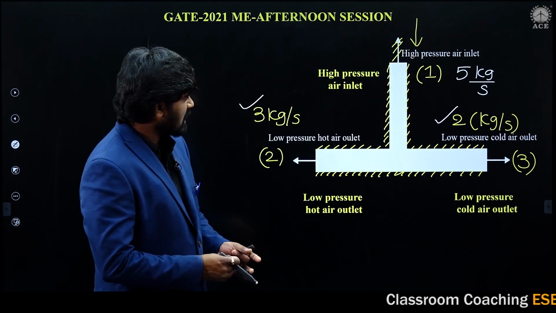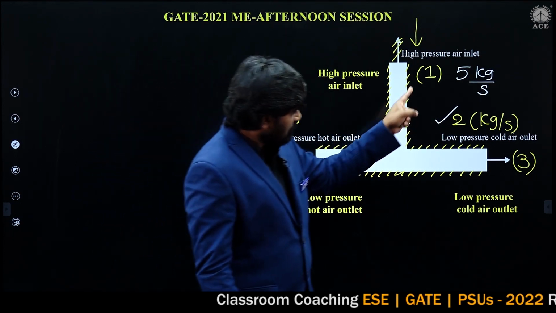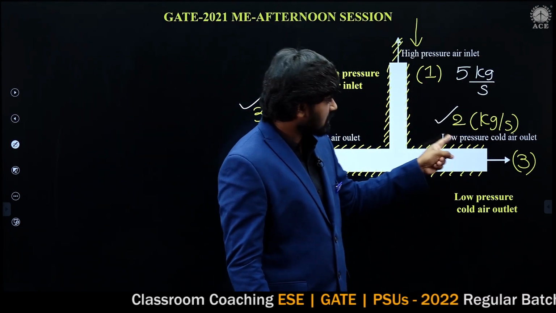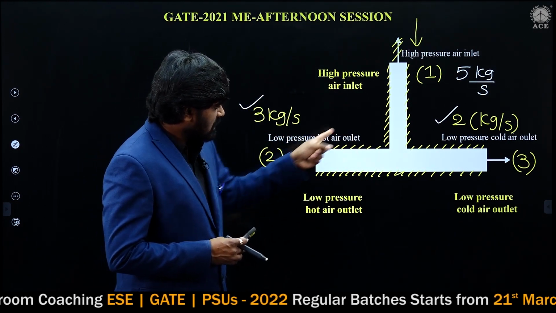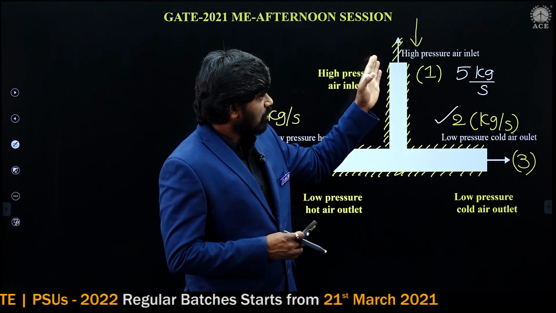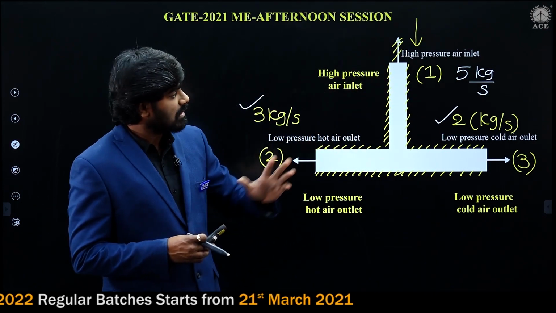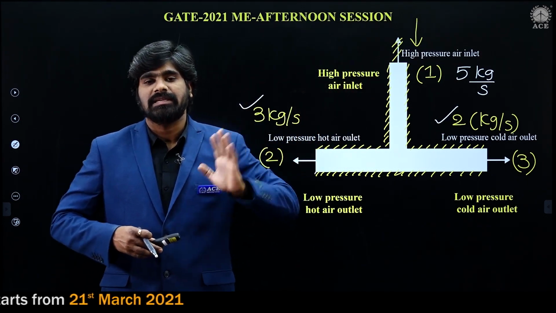Once again, I repeat: during 1 to 2, 3 kg per second; during 1 to 3, 2 kg per second. So the change of entropy 1 to 2 plus the change of entropy 1 to 3 will be equal to the change of entropy of the stream entering at section 1 with a mass flow rate of 5 kg per second. Hope this is clear up to now.